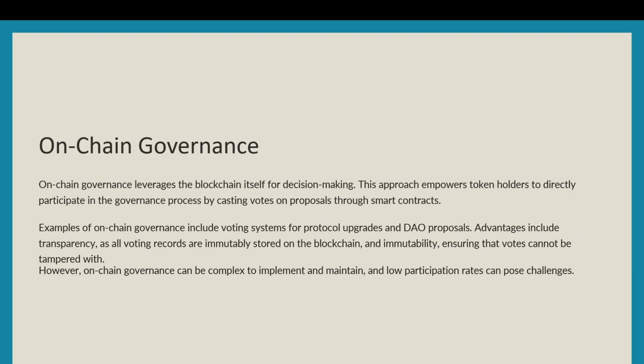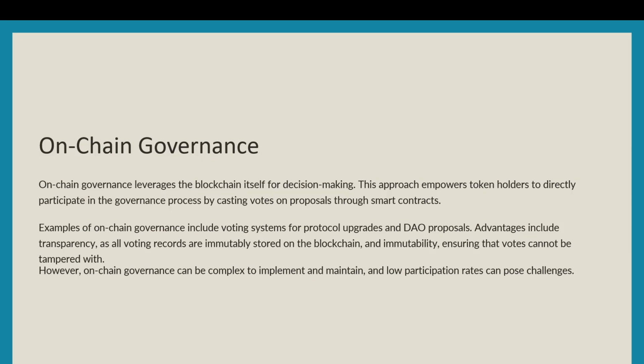On-chain governance. On-chain governance leverages the blockchain itself for decision making. This approach empowers token holders to directly participate in the governance process by casting votes and proposals through smart contracts. Examples of on-chain governance include voting systems for protocol upgrades and DAO proposals.